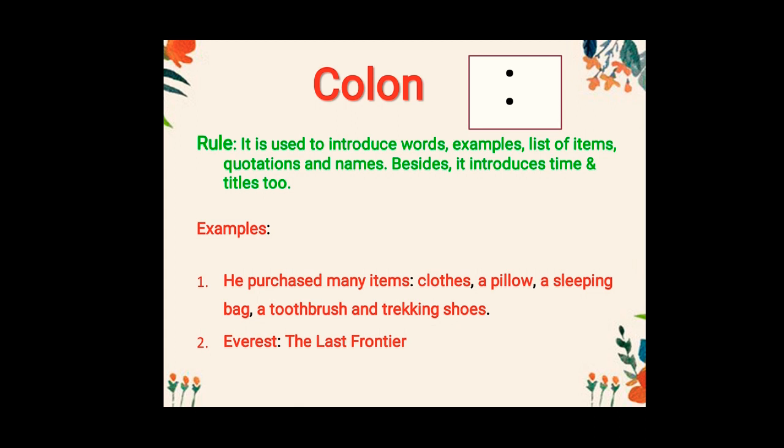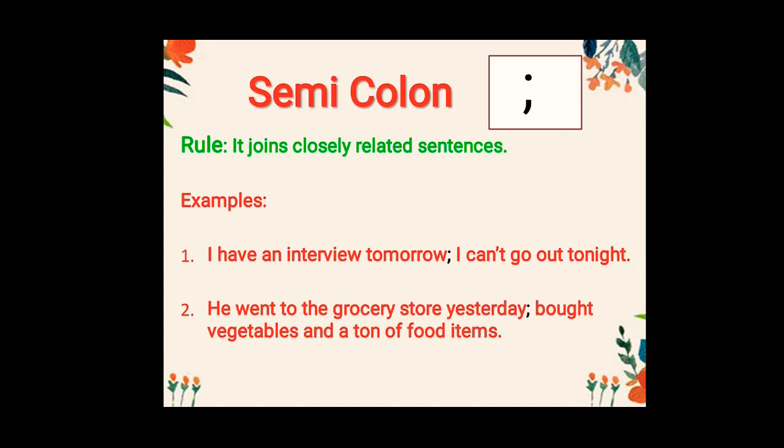Line break is there. And the examples are, he purchased many items. Now, this introduces a list of items here. And what is the list of items? After the colon, clothes, comma, a pillow, comma, a sleeping bag, comma, a toothbrush, and trekking shoes. Full stop. Second, Everest, colon, the last frontier. Here, Everest is a title, and the last frontier has been introduced after it. Now, the next is semicolon.